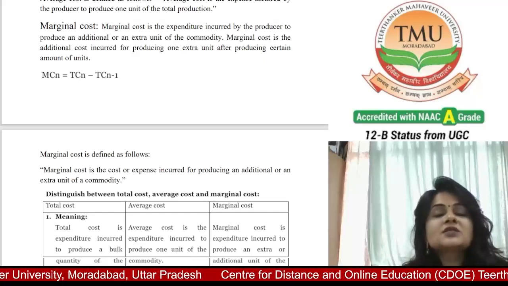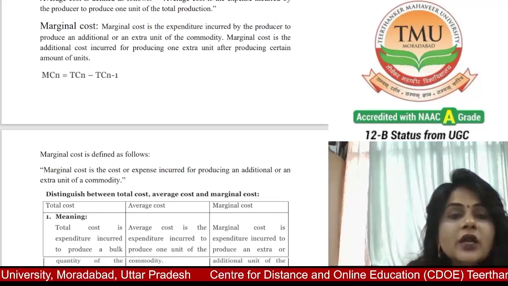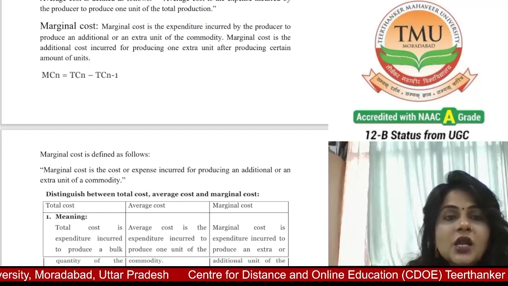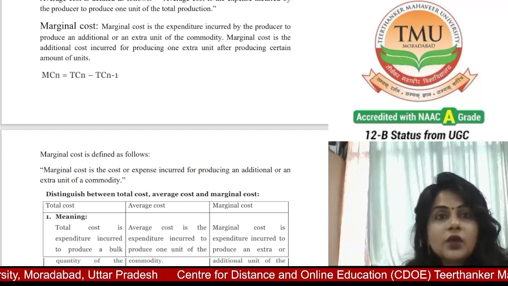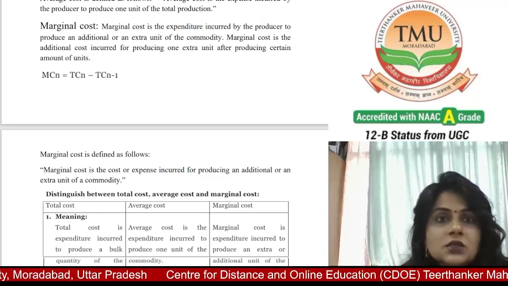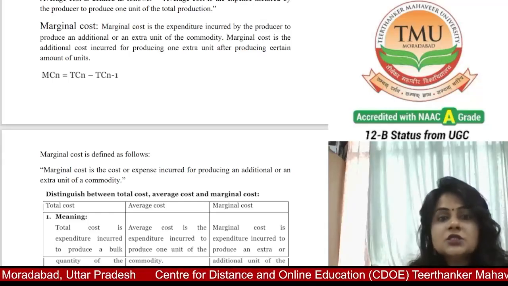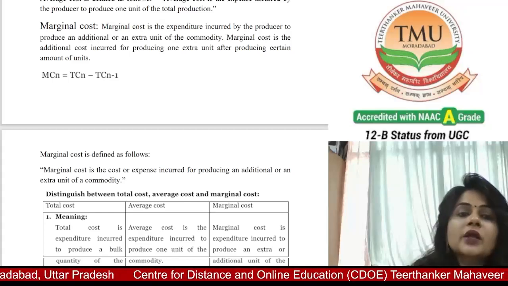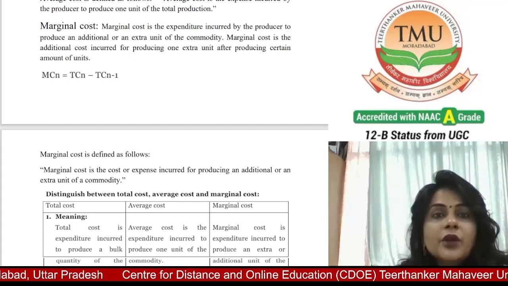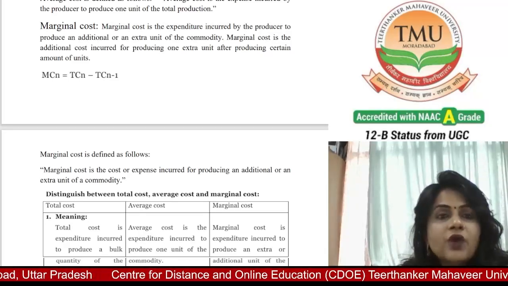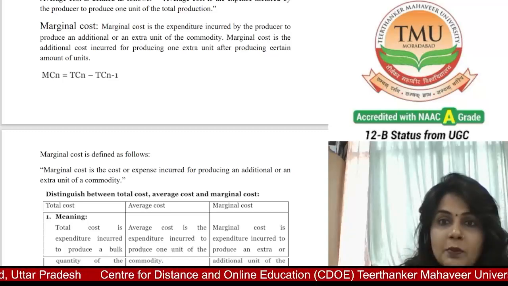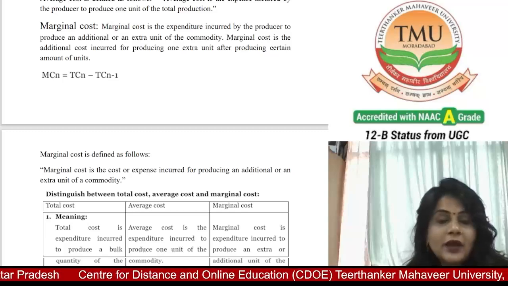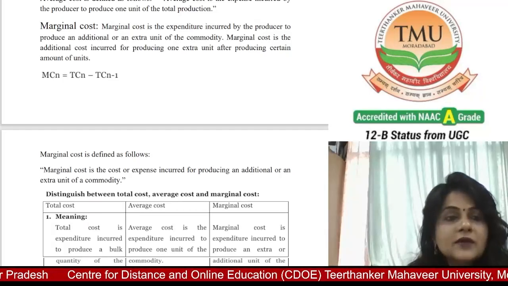Therefore, it can be measured by changes in the expenses incurred for any given additional unit. You can find marginal cost is equal to change in total expenses divided by change in quantity of the units produced. You can also find it with this formula: marginal cost is equal to total cost minus the previous total cost, that is, the additional cost.